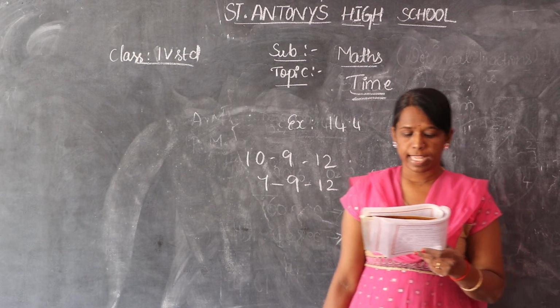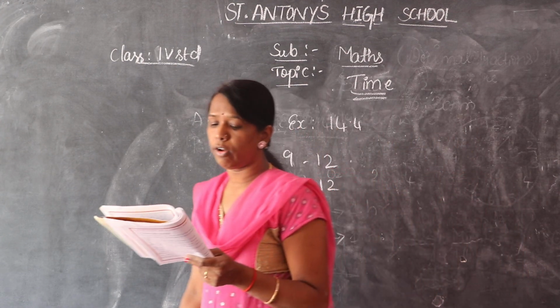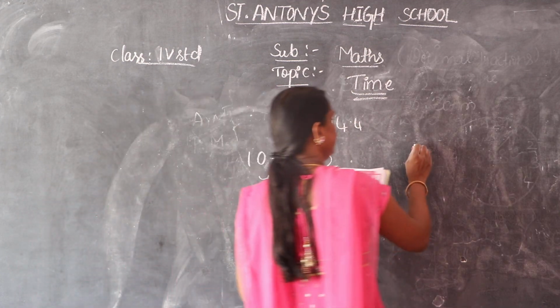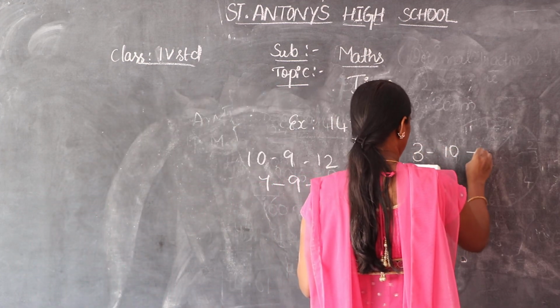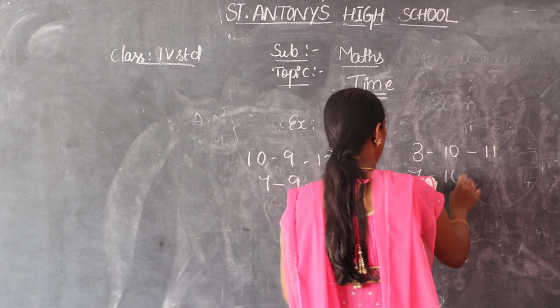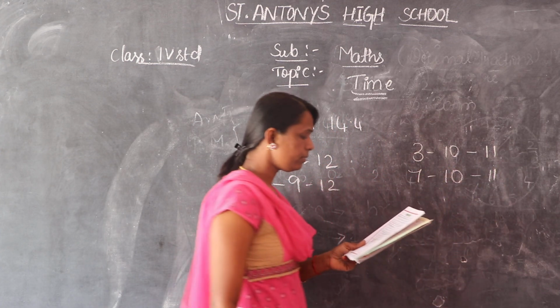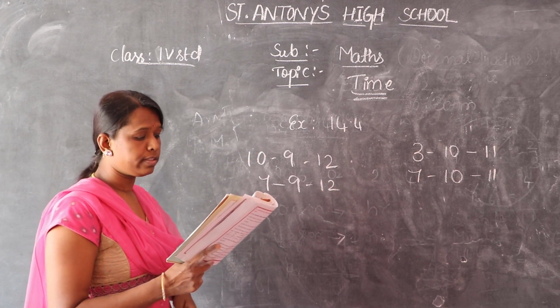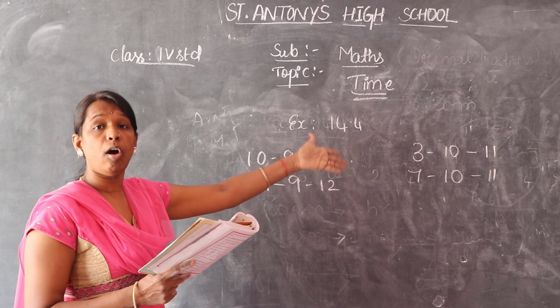Okay. Next one. Suresh went on a trip from his school from 3/10/2011 to 7/10/2011. How many days was he away from the school? We have to calculate how many days he was away.